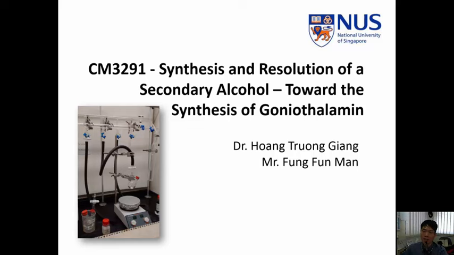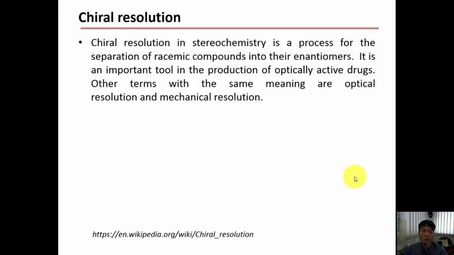Chiral resolution in stereochemistry is a process for the separation of racemic compounds into their enantiomeric form. It is a very important tool in the production of optically active drugs. There are other terms that have the same meaning as chiral resolution. Some people call it optical resolution, or you can call it mechanical resolution.